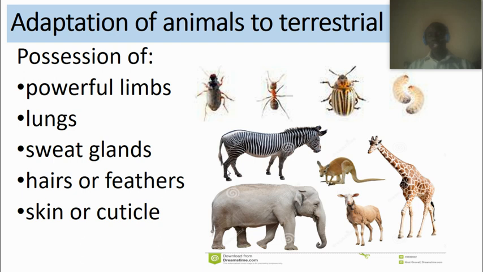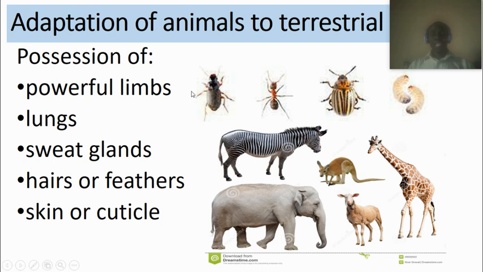They also have sweat glands. You don't find that in aquatic animals. It is only in terrestrial animals. We use it to reduce temperature and for excretion. We also have hair on our body for temperature regulation. We also have feathers, also for temperature regulation in birds, and they can use them to fly. Then we have skin to protect animals from pathogens and also from mechanical damage. Then they also have cuticle.